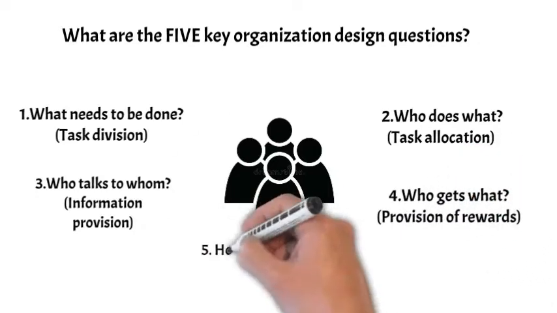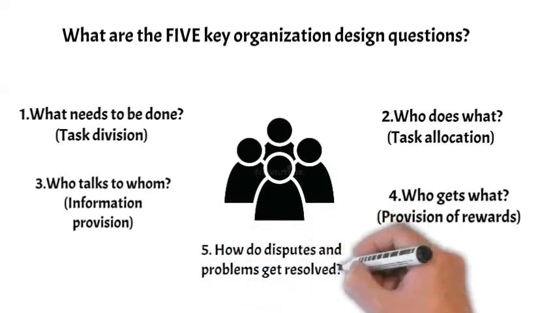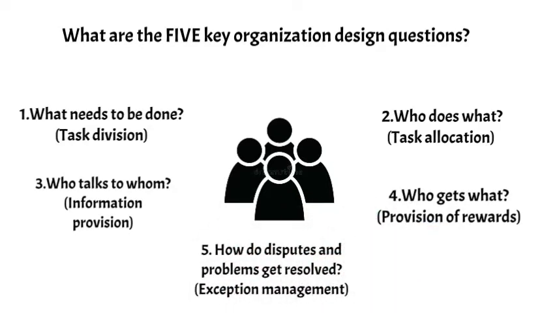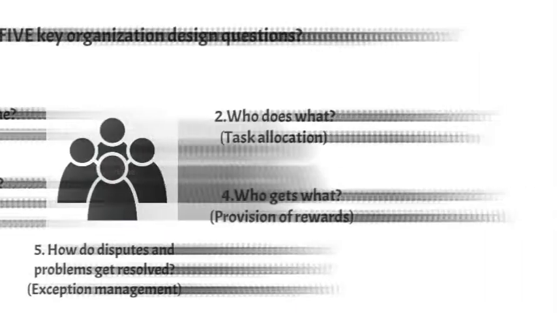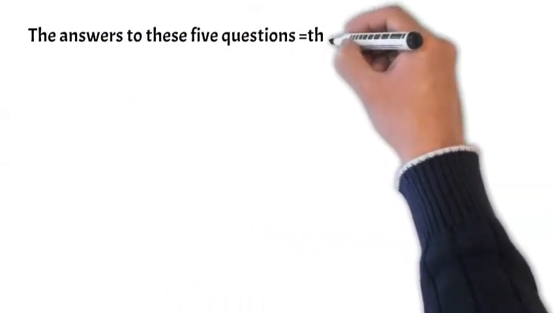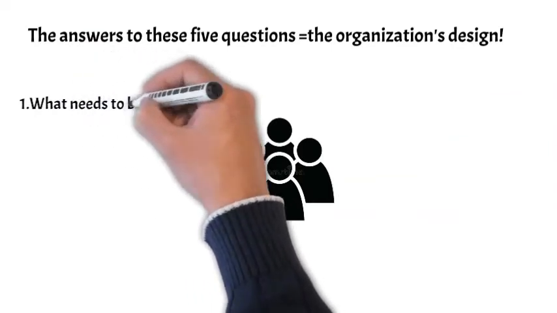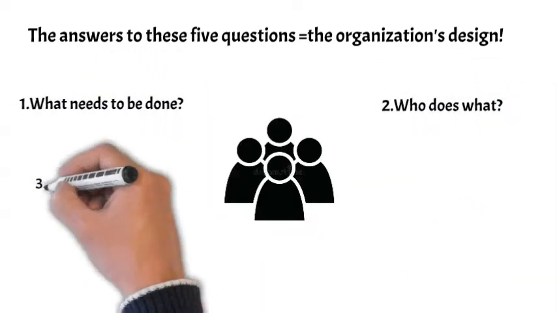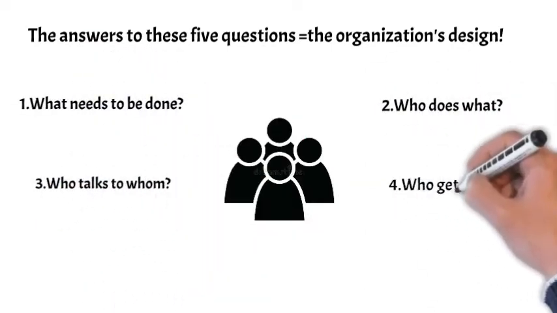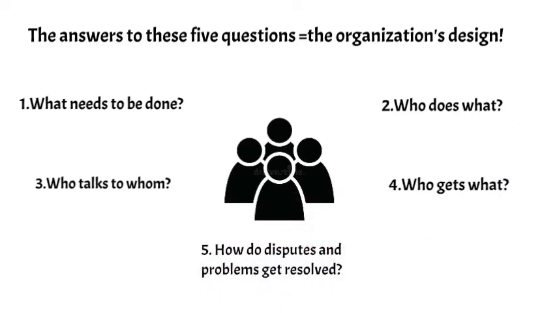Who gets what? And finally, fifth, how do disputes and problems arising from imperfect answers to the first 4 questions get resolved? This is exception management. An organization's design is the set of answers to these 5 questions. What needs to be done? Who does what? Who talks to whom? Who gets what? How do disputes and problems get resolved? That's it.